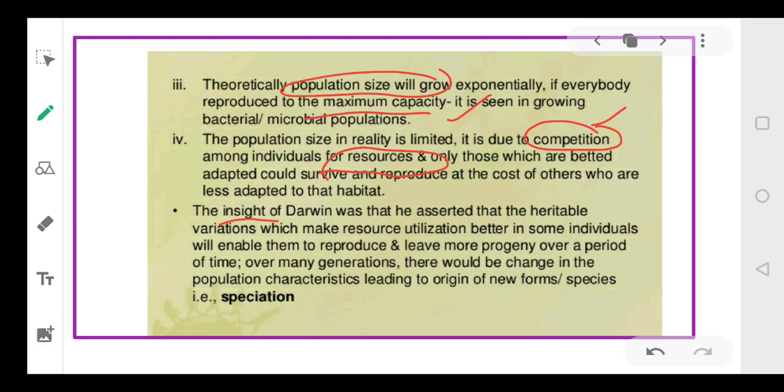And this insight of Darwin, okay, this insight means he was able to see, he was able to analyze the natural characteristics and he could project the consequences.